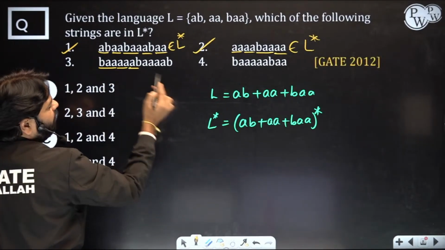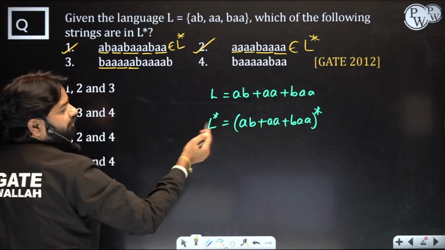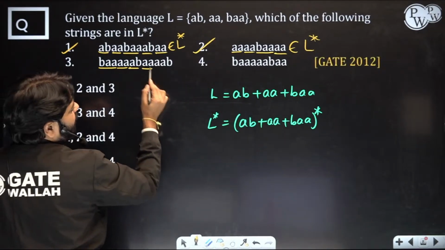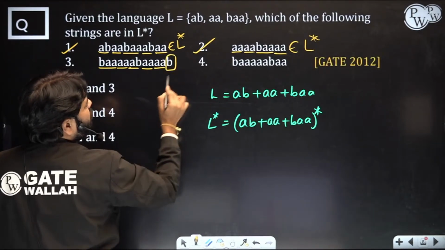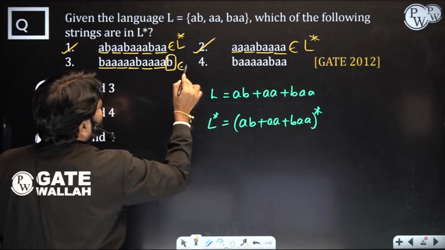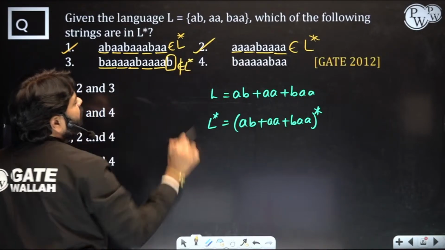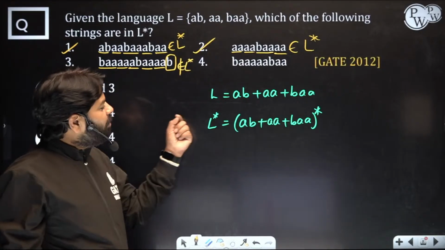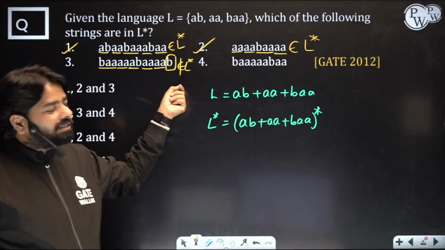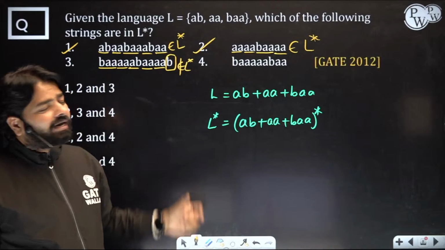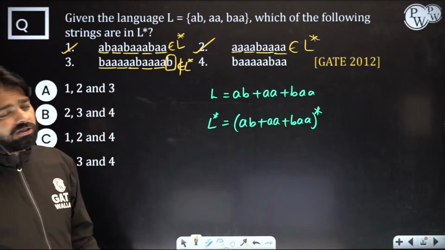Then AB. Look, there are only 3 possibilities when you go inside. AA, yes, it's there, and AA is there, but B you can't generate. So this whole string is not in L star, because that B is alone. Now, B followed by AA at the end, it's possible, only B is left when you are repeating it right at the end. So that is not generated by L star.